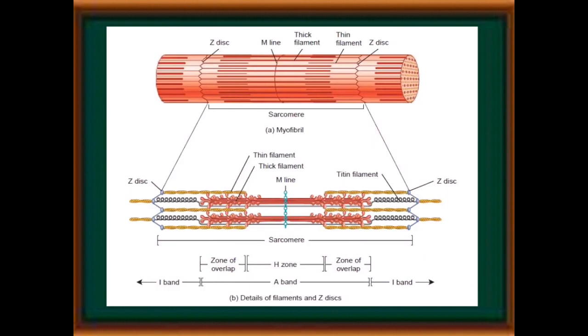See the detailed structure of a filament and Z disc. M line, thick filament, thin filament, and Z lines. Thin filament and thick filament, M line, thin filament, Z disc. The part between the two Z discs is the sarcomere, and that is the unit of contraction.